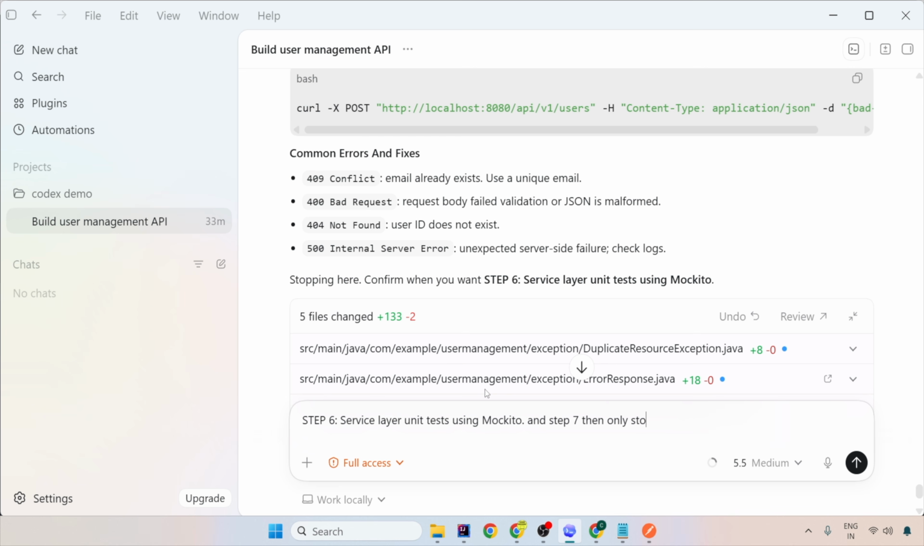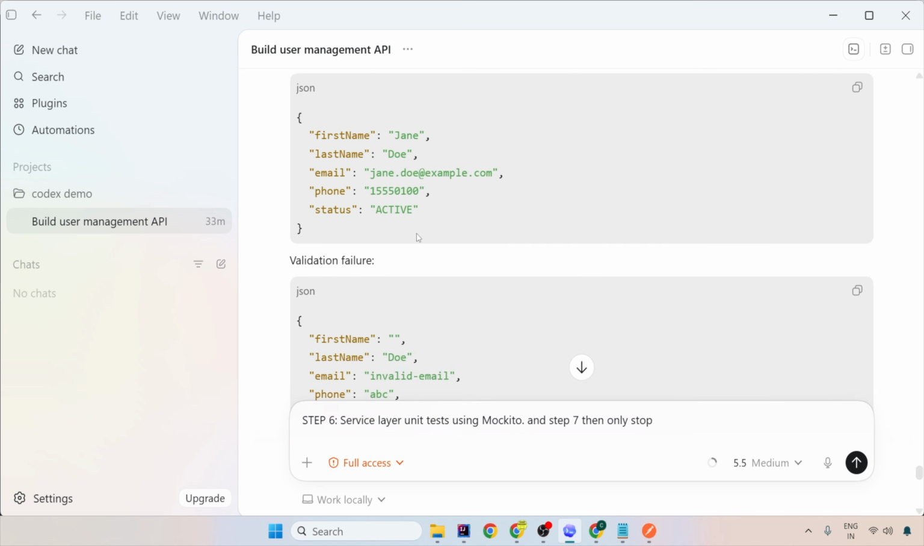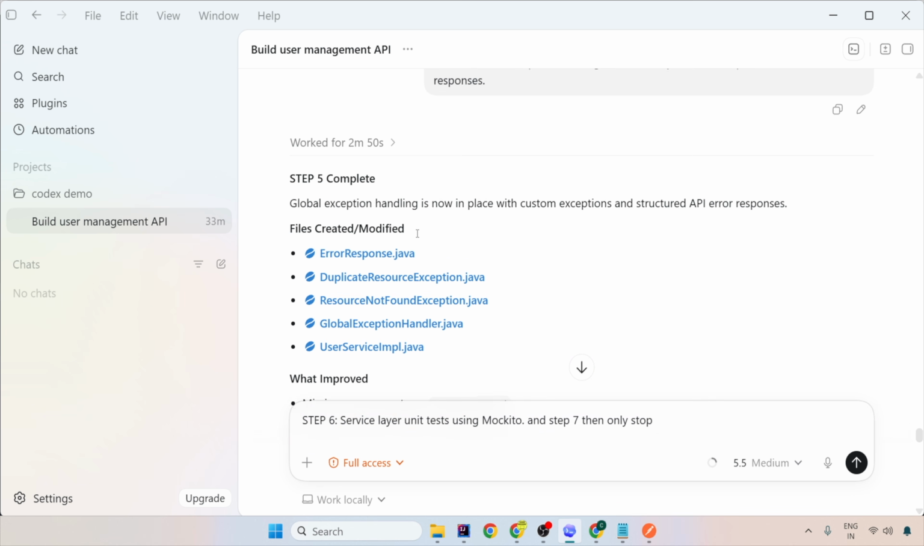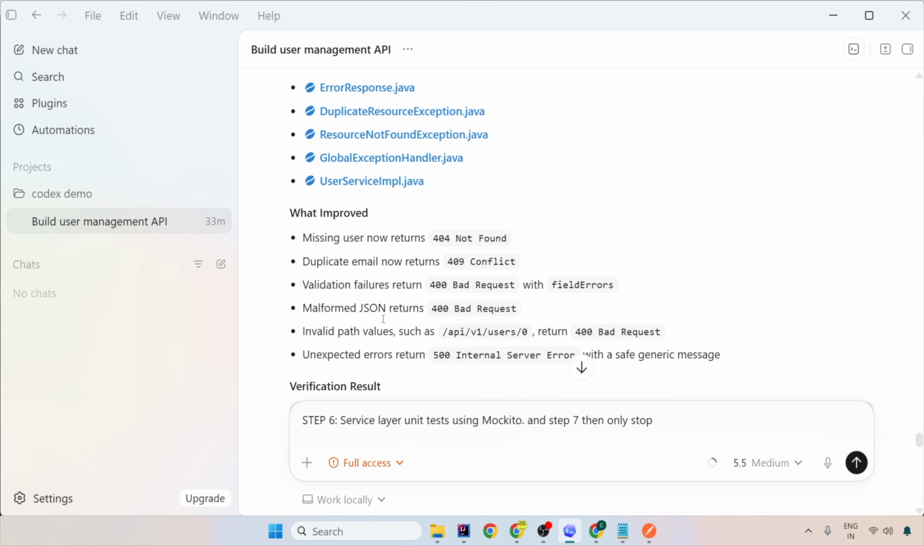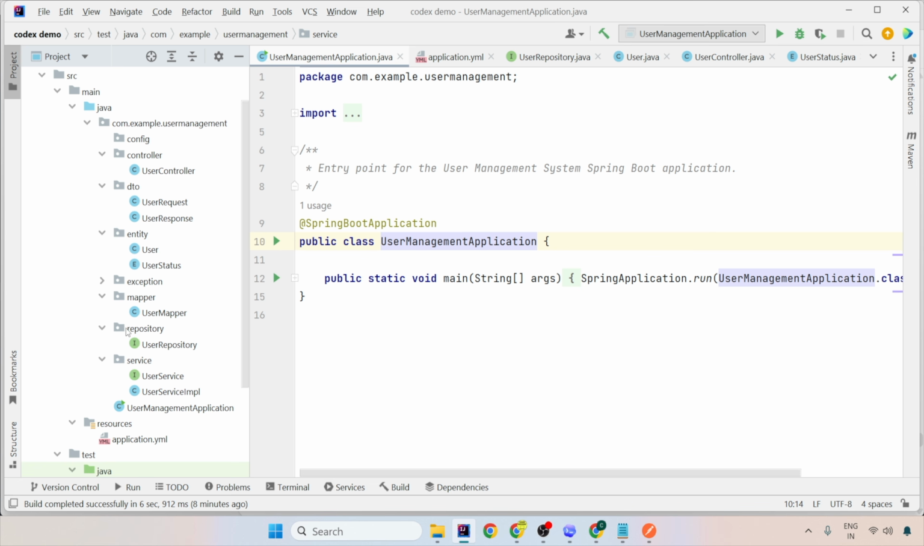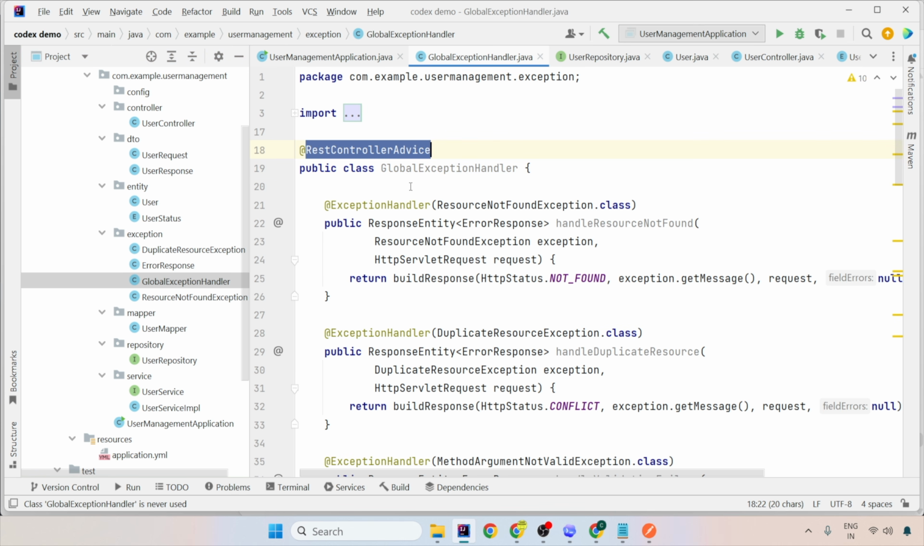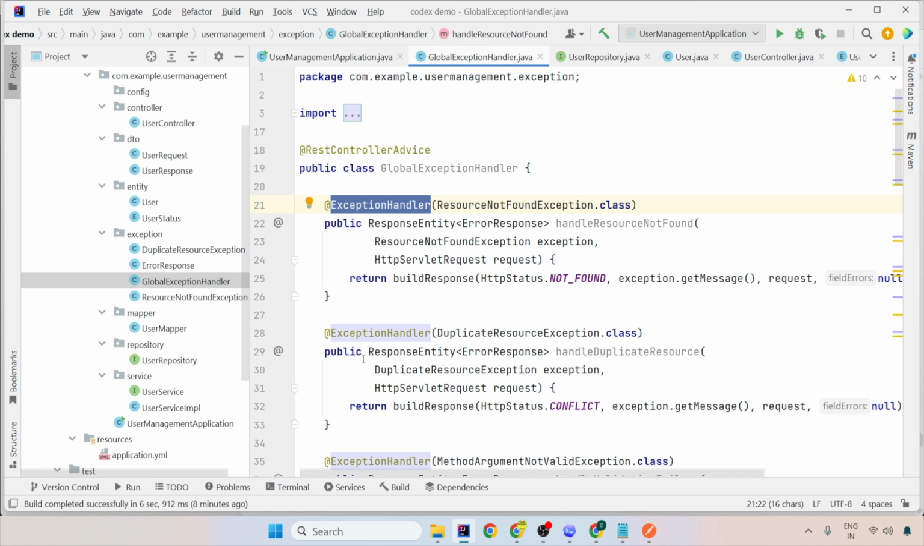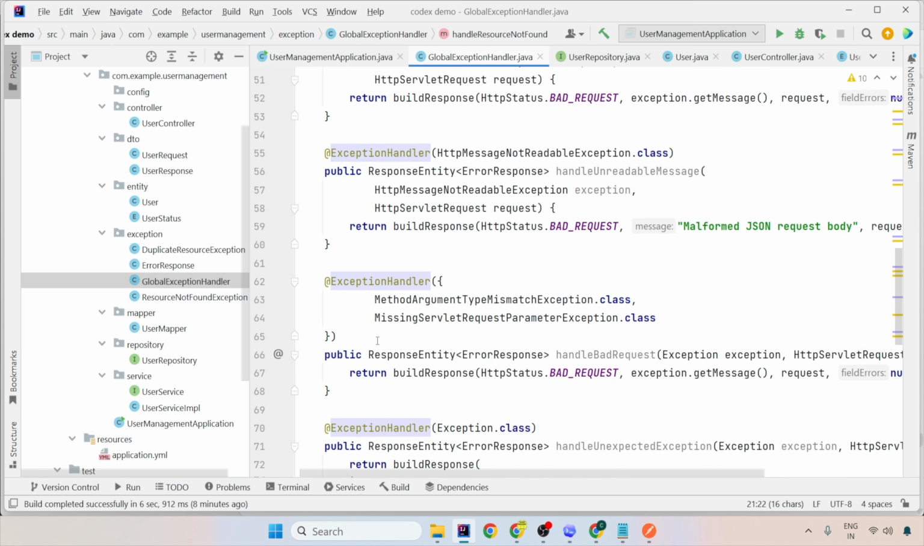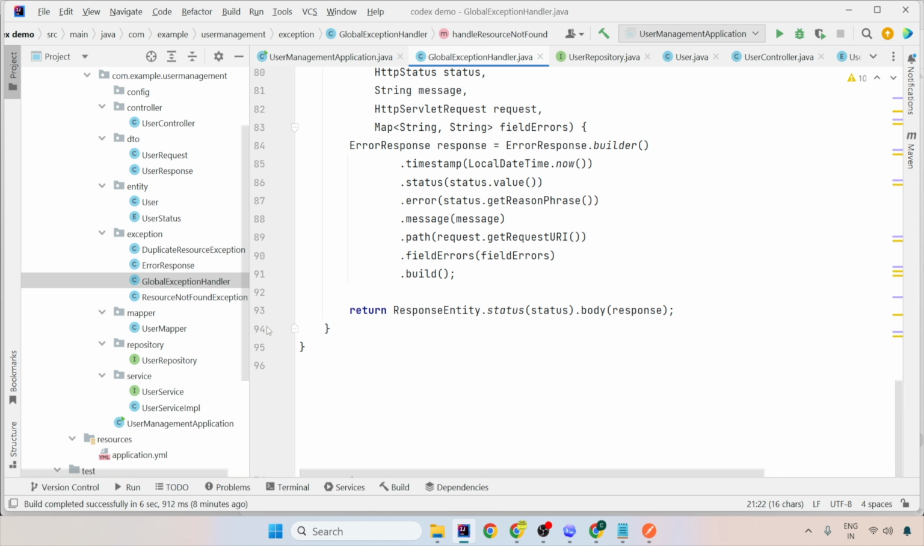Before that, I'll see what all things have been done by him for step 5. So exception handling is now in place with custom exceptions done. You will see error response and all those exceptions, user IMPL, global exception handler being created in exceptions. So let's go here and see there's a global exception handler created with @RestControllerAdvice, @ExceptionHandler, and all those stuff that would have taken you a lot of time, created automatically for you. That too with no compilation errors. I cannot see a single compilation error in the system.